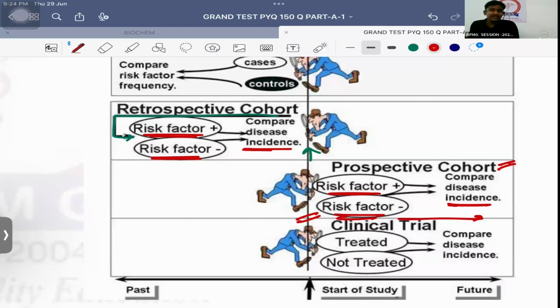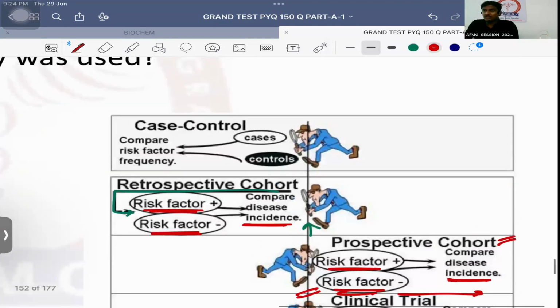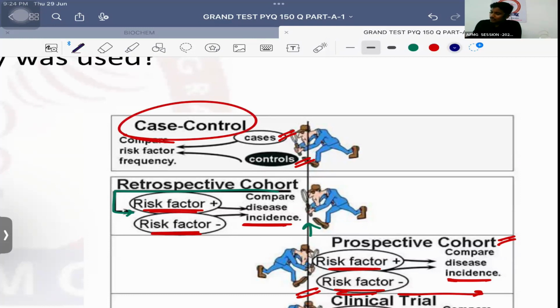So now I will get the incidence, the number of cases definitely, but it has also saved my time as well. This is a case of retrospective cohort study. I'm going back in time and I am again coming front in time. But if I take two groups, not exposed and non-exposed, but one will be the diseased or the patients, that is cases, and one will be the healthy individuals, that is controls. And then I am asking them the history of risk factor exposure. Then this will be called as the case control study.